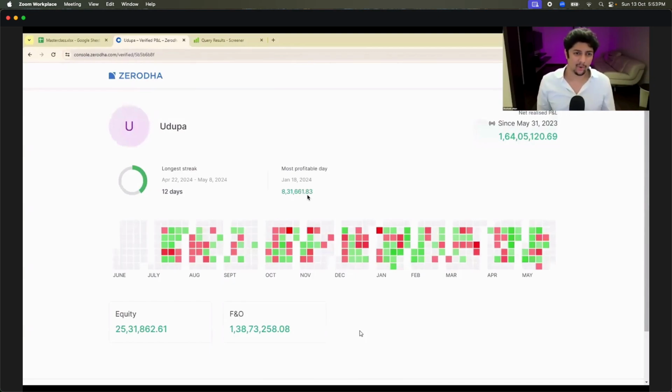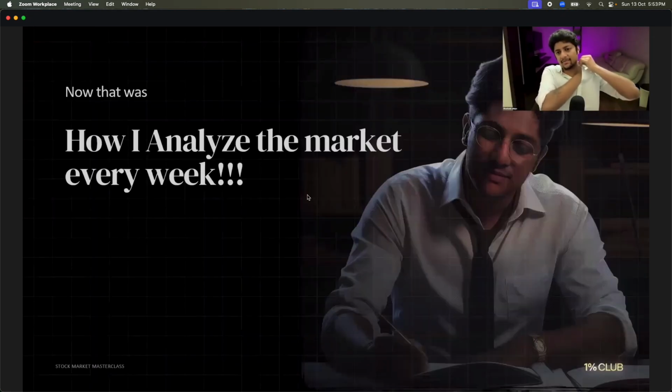Being honest, it's not over and above. It's not crazy. Nifty gave 25% last year. I have made 65% last year. So I think I'm going well right now, going okay right now. But my job is to just beat Nifty and get 15 to 20%. I got 65 because the market was doing well, right? So I'm also enjoying. But I wanted to be open with you guys and have an open conversation. So that is why I put the link of my verified PNL in the sheet. And you can test it. It's a ready link of Zerodha itself, so you can have a look at it.